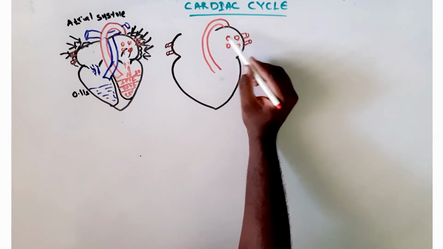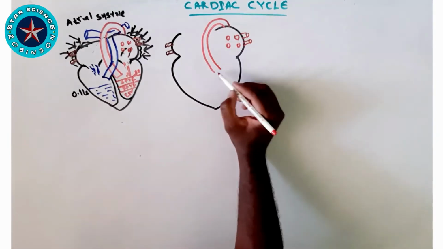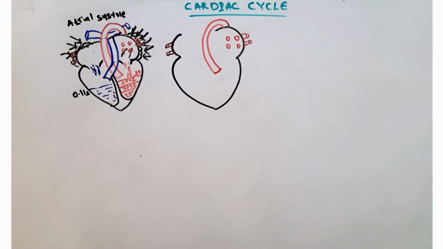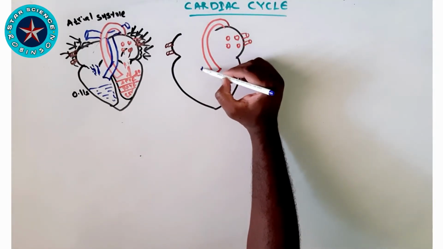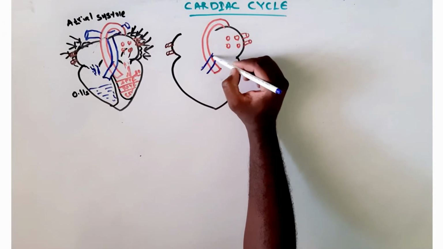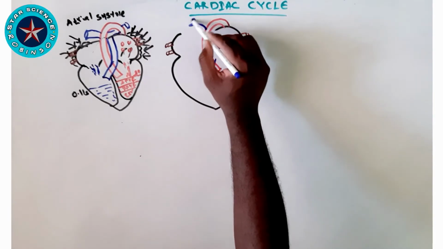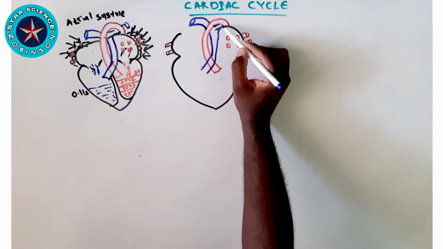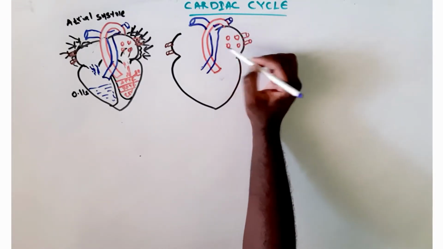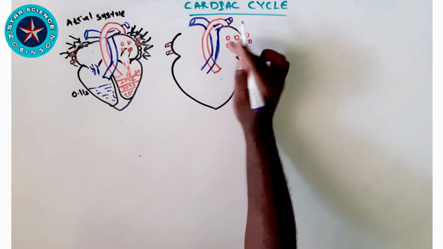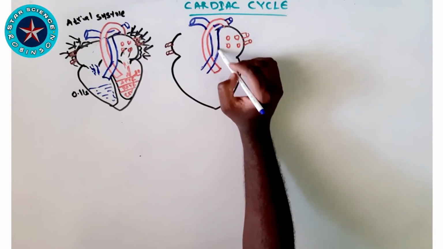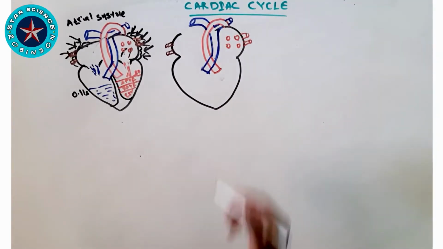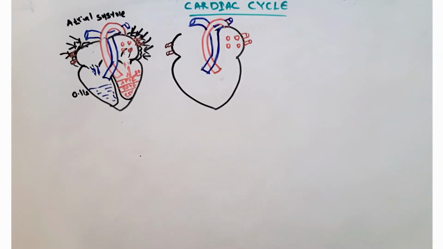In this phase you can see the blood from the atrium being shifted to the ventricles. As soon as it shifts from the atrium to the ventricles, the pressure in the atrium decreases, so the pressure in the ventricles is higher than in the atrium.